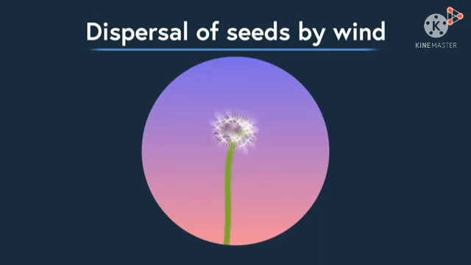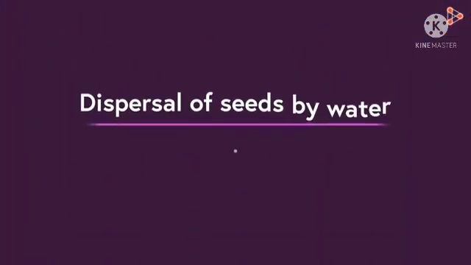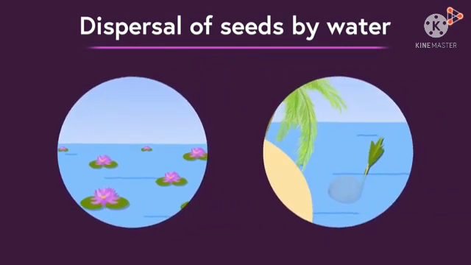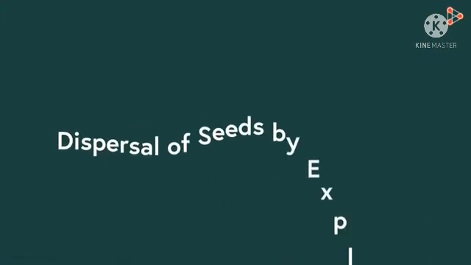What is the next agent we have in our list? It's water. Fruits which float, such as those of the lotus and coconut palm, are carried by water. You won't believe that coconuts can travel for thousands of kilometers across seas and oceans. Hard to believe, but they do. What is the next type of dispersal? Let me name it for you. It's called the dispersal by explosion.